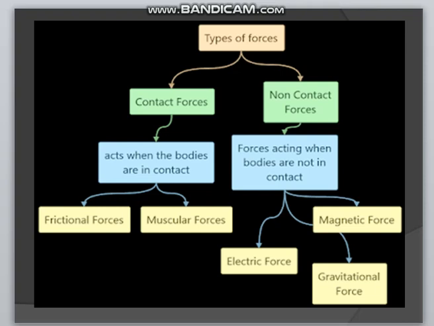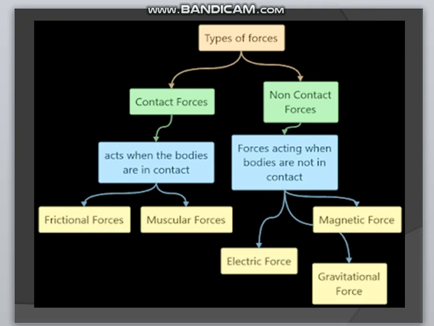Now, if you are talking about the non-contact forces, by the word only, we can find out the meaning. Non-contact forces are forces which can act even when objects are not in physical contact with each other and bring about changes. So basically these forces work through the space also. They act through the space between the objects. So these are non-contact forces.